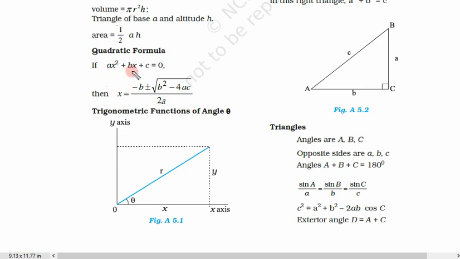If there is a quadratic equation ax square plus bx plus c, how do we solve this? What is the value of x? x is equal to minus b plus minus under root b square minus 4ac upon 2a. So these are the roots of this quadratic equation. These are some of the important formulae that you need to remember.